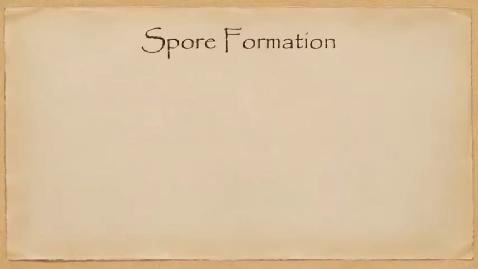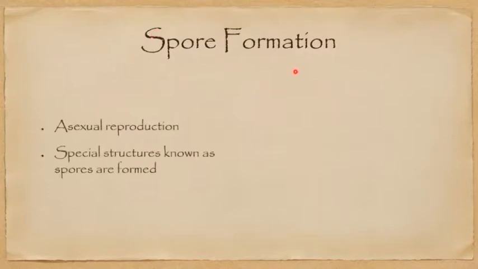Now, with this we come to the end of vegetative propagation. This is another method of asexual reproduction. Make it very clear, spore formation is not a method of vegetative propagation because a spore is not a vegetative part of the plant. It is specially produced for the purpose of asexual reproduction. So it is a type of asexual reproduction. Here special structures known as spores are formed, and it is common in algae and fungi.